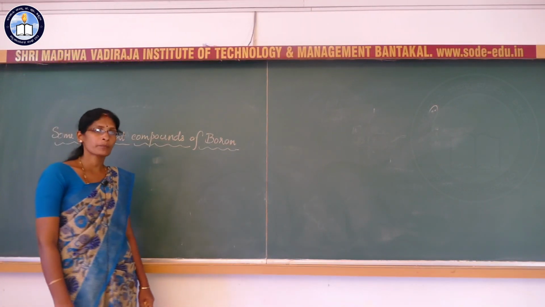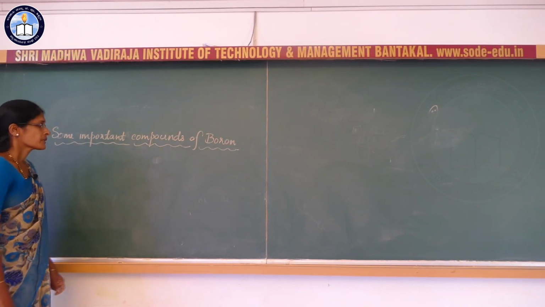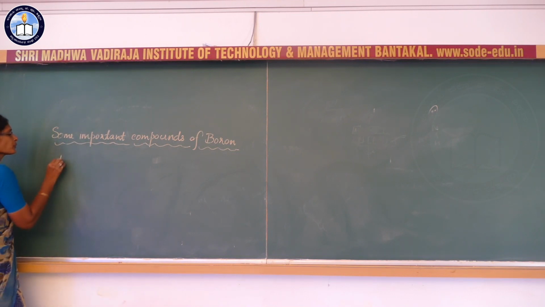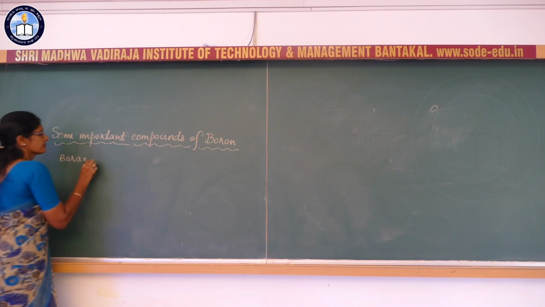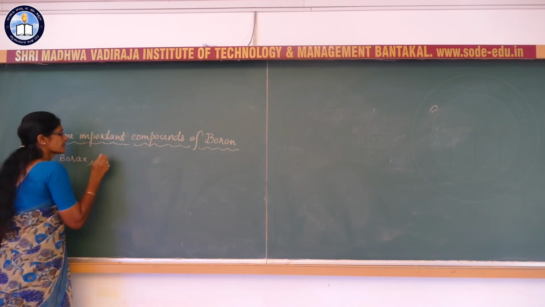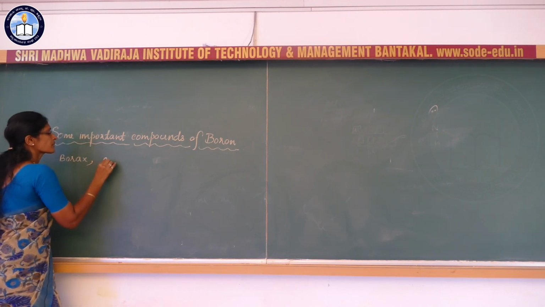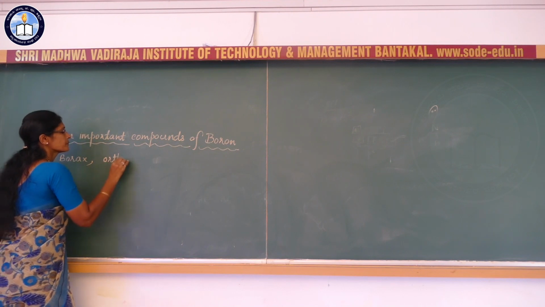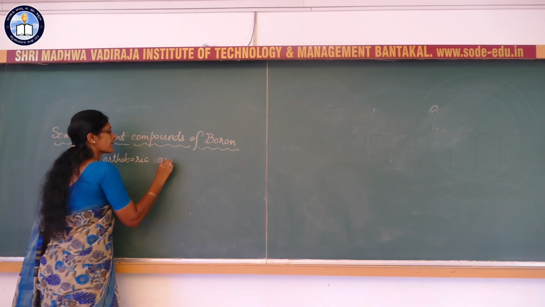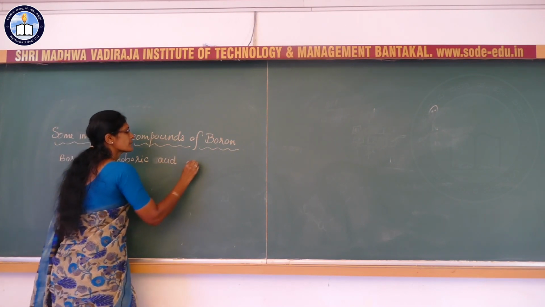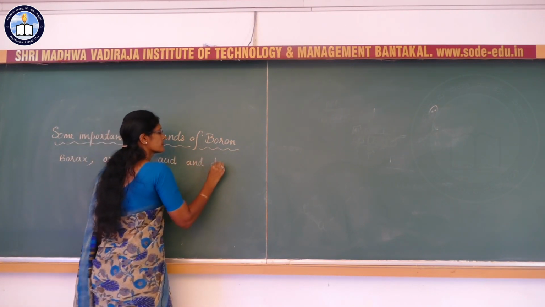Some important compounds of boron. The important compounds of boron are borax, boric acid, that is orthoboric acid, and diborane.